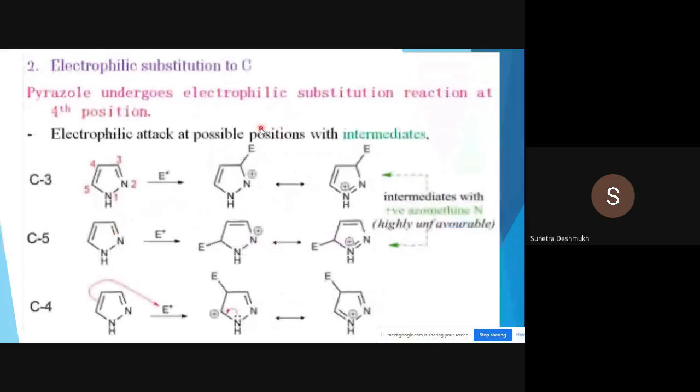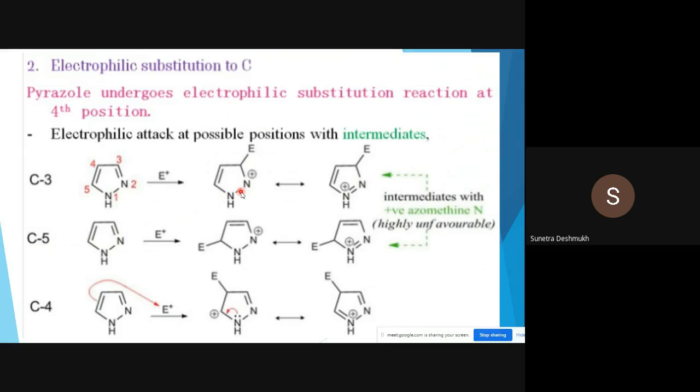Okay, next, electrophilic substitution to carbon. Pyrazole undergoes electrophilic substitution reaction at the fourth position, as we have seen in our first slide. Now, why not at the C3 and C5 positions? Why at the fourth position? Okay, so we will go step by step. The resonance structures show why C3 and C5 attack is not more favorable for electrophilic substitution. So here, electrophilic attack is shown at the third position, and the resonance structures they form have been written over here.